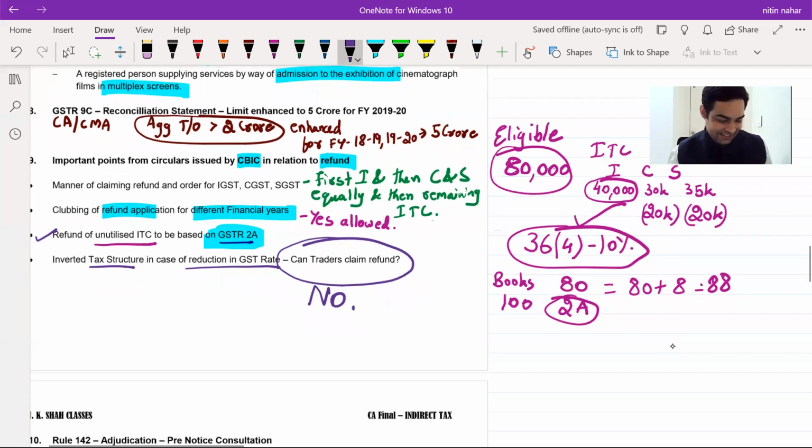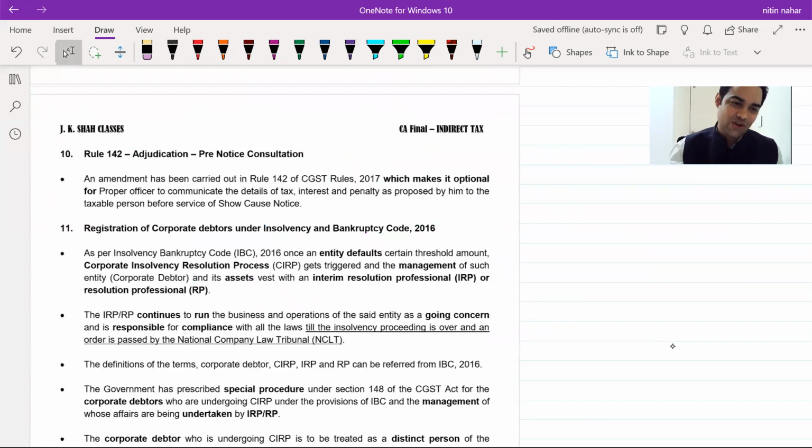Okay. Let's move forward. A very small change which has happened in Rule 142 to pre-notice consultation. Let me tell you. Show cause notice is issued by the proper officer. The time limit under normal period of limitation, that is section 73, is 2 years 9 months, and for extended period, that is section 74, it is 4 years and 6 months.